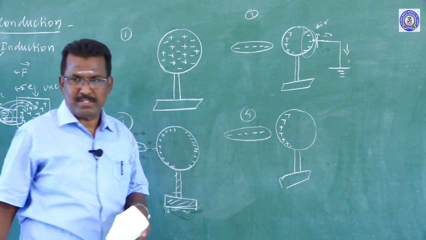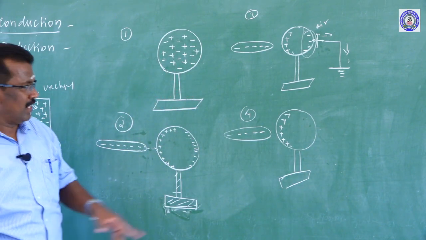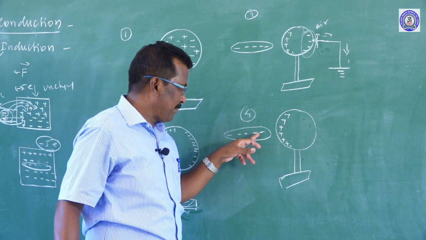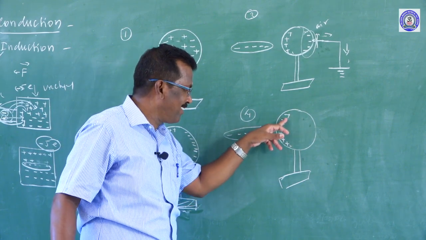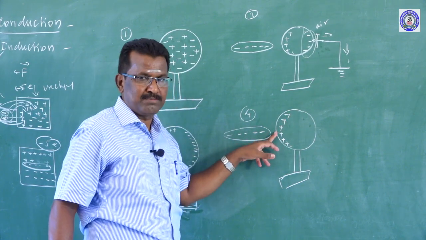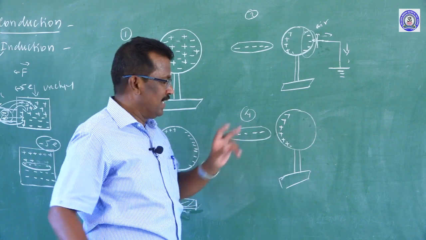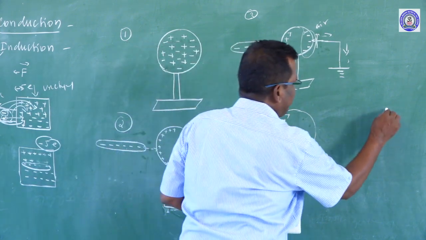Still, there is a plastic rod. All the positive charge is held on the nearer end of the spherical conductor. Now, the last step.